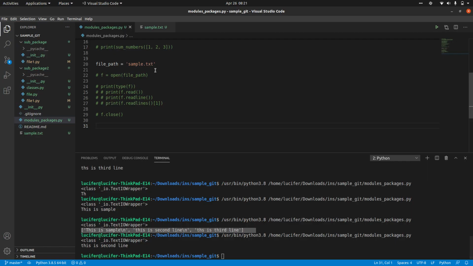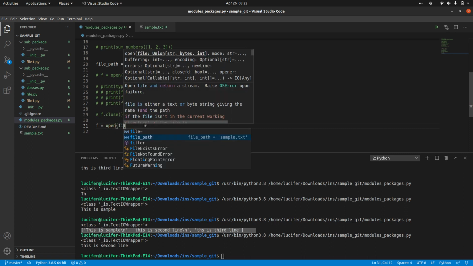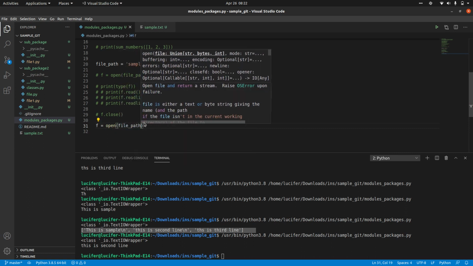As I told you, this is either this or this, both are the same. Even if you are not giving R, it will by default take that R, so you don't have to particularly mention that R. But for other things you will have to mention those modes. I am opening the file, the same file path.